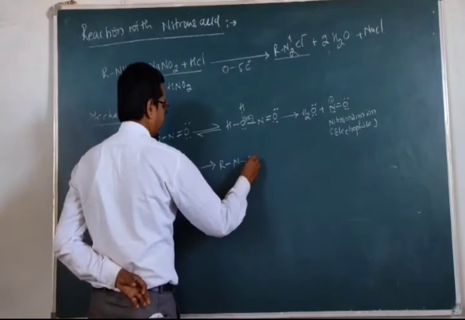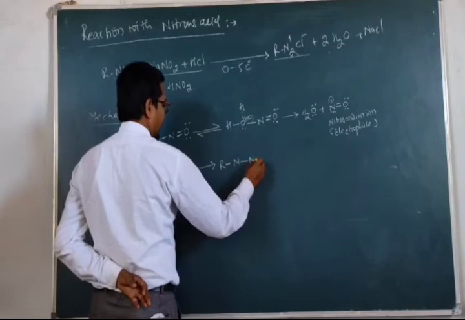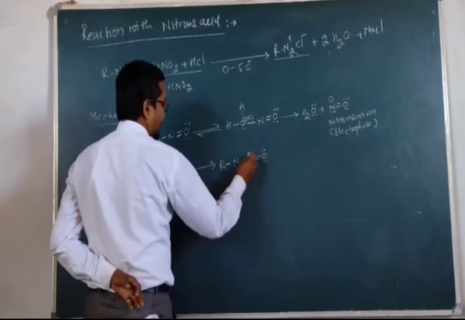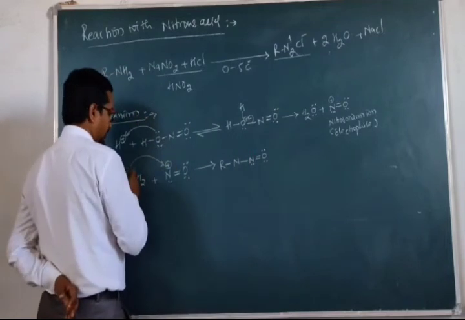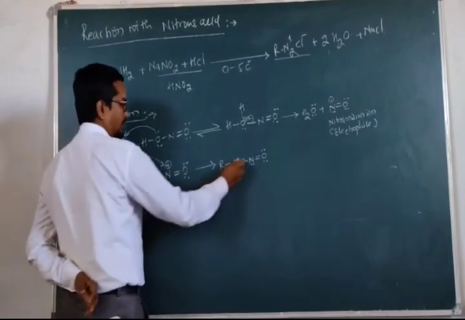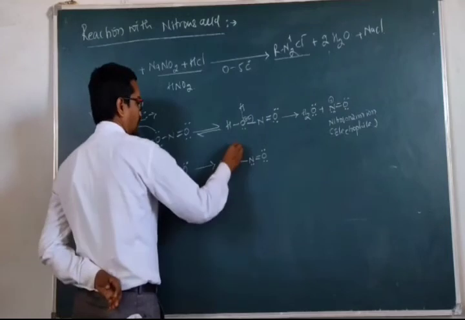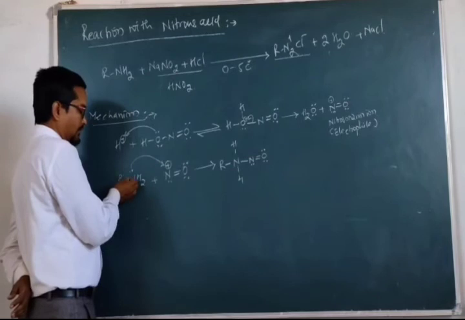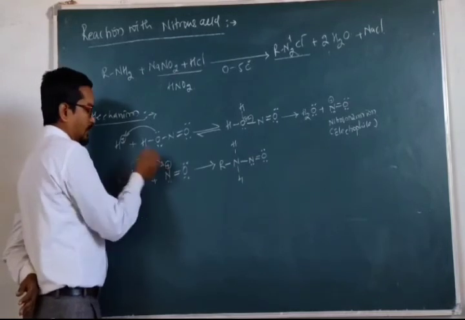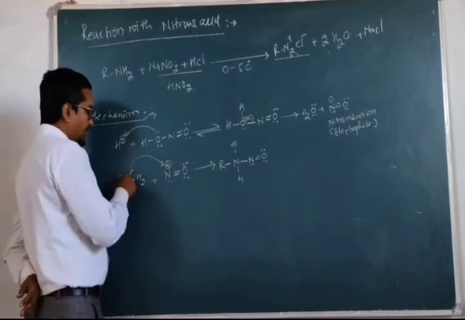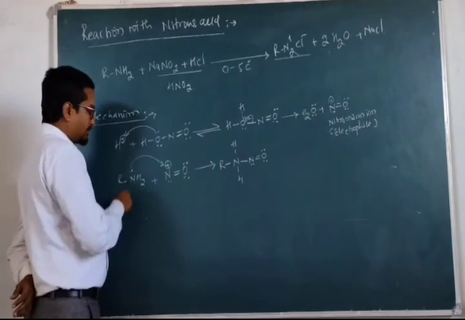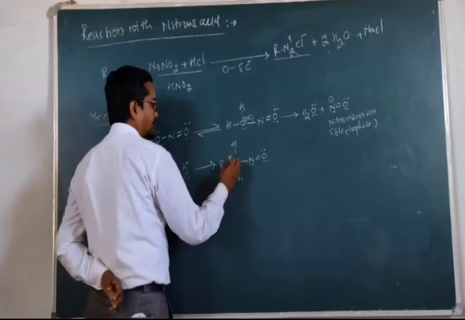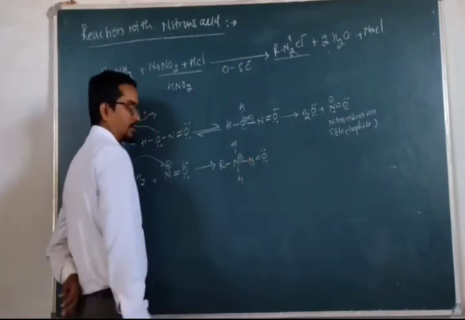newly formed single bond N, then we have double bond O, 2 lone pairs, and 1 lone pair is on it. The positive charge is neutralized here by the donation of this electron. It will lose its positive charge, and we have 2 hydrogen atoms on it. As soon as it donates its proton to the positively charged nitrogen, it will acquire a positive charge because it is losing the electron. So the positive charge of nitrogen is shifted towards this nitrogen, and it will acquire positive charge.